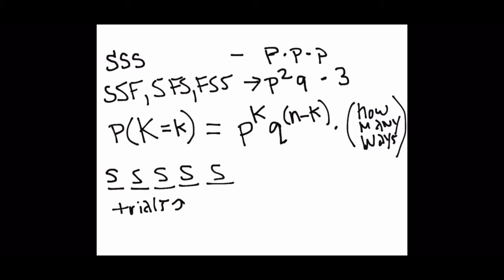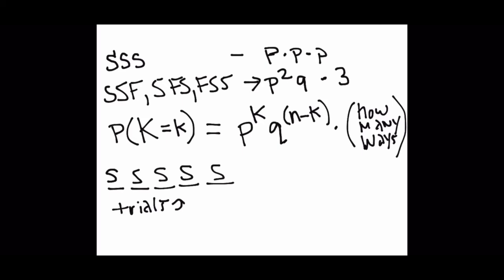Right? So there's 5 different ways. If you guys recall, this type of arrangement is called a choosing operation, so it's called a combination. We refer to this as n choose k, or 5 choose 3. What it's saying is how many ways can you choose 3 spots out of 5?